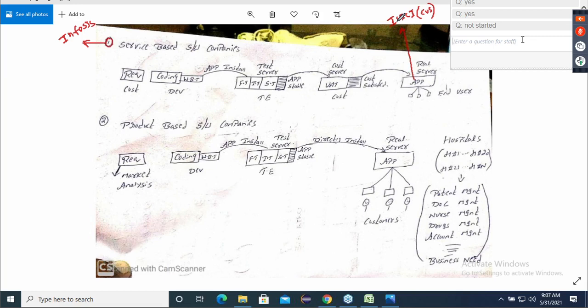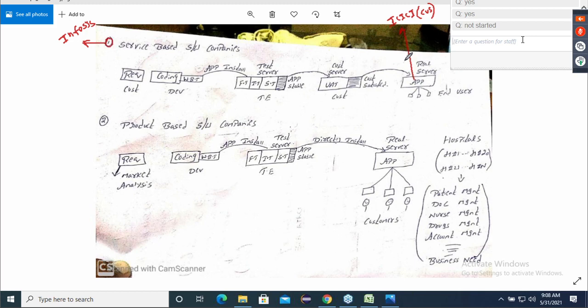No security key. The concept is very simple. Boss, money was invested by the customer. Money was invested by the ICICI people. So how can Infosys sell it to others? The complete copyright will be with ICICI only. So Infosys is just developing and handing over to ICICI. They can't sell it to the other customers also. Is it clear? They cannot sell this to the other customers because ICICI has invested.